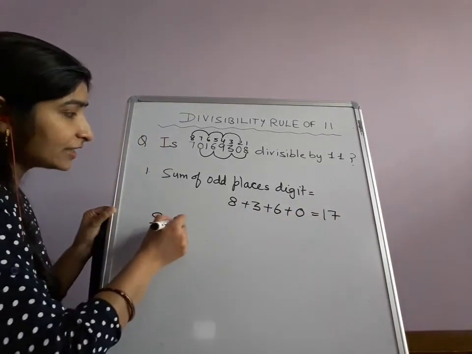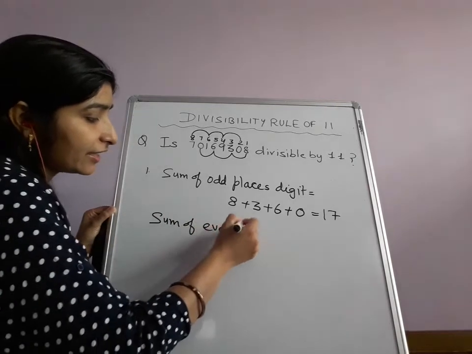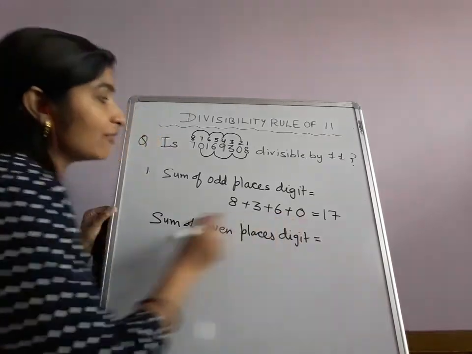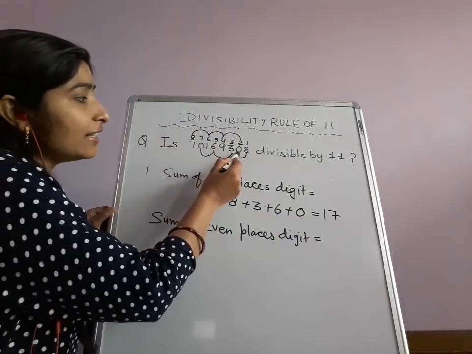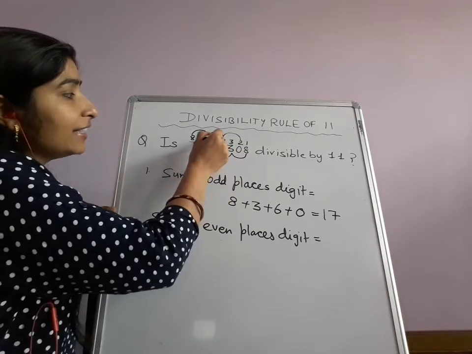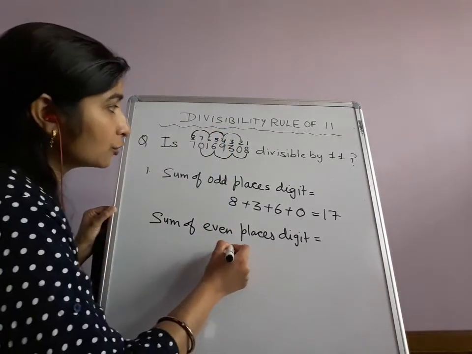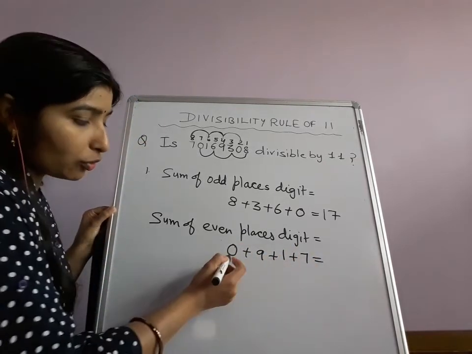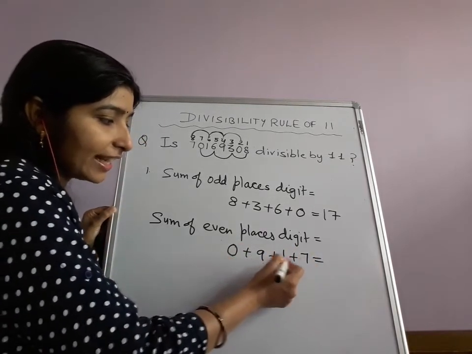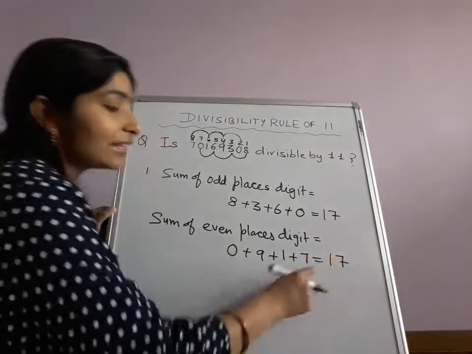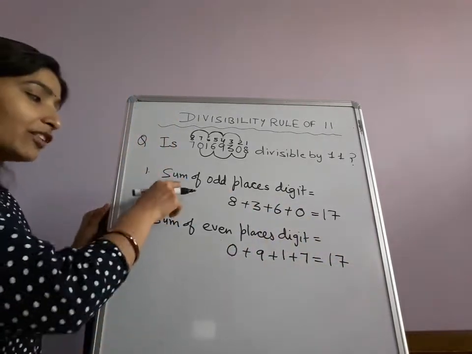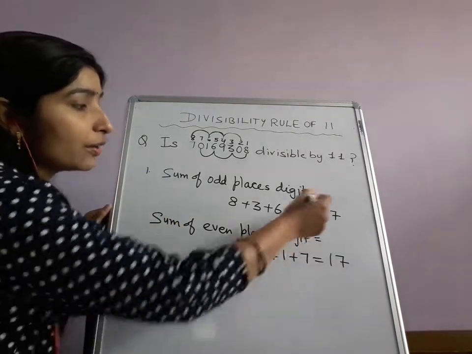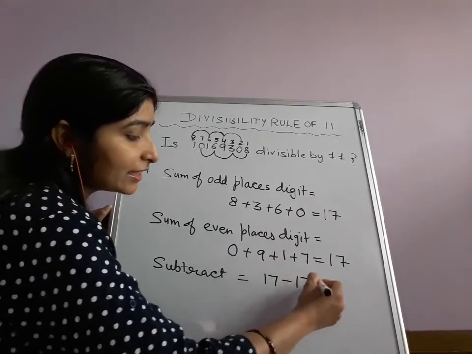Now I will find the sum of even places digits. The digits at even places are 0, 9, 1 and 7. So 0 plus 9 plus 1 plus 7. If I total, 0 plus 9 is 9, plus 1 is 10, plus 7 is 17. This is our first step and second step. The third step is subtract. So 17 minus 17 is 0.